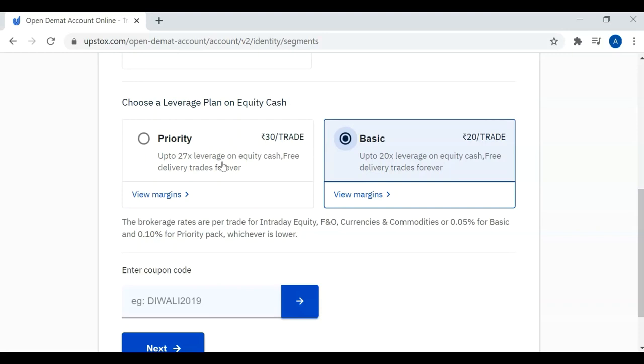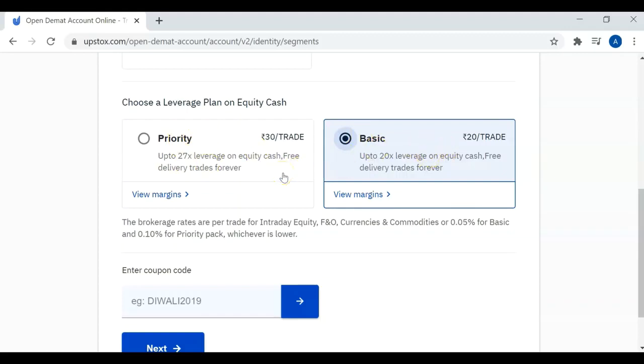What is meant by this 20x or 27x leverage on equity cash? Say for example in your account currently only 1000 rupees is available, but still you can purchase shares worth 27 into 1000, that is 27,000 rupees worth of shares. That is called leverage. That leverage is more in the Priority plan when compared to the Basic plan.